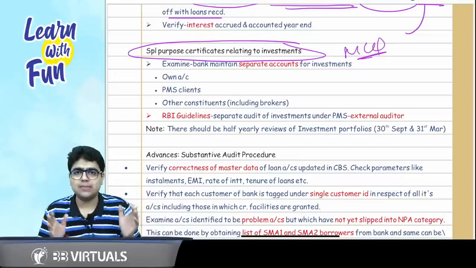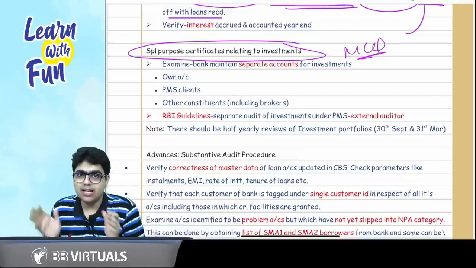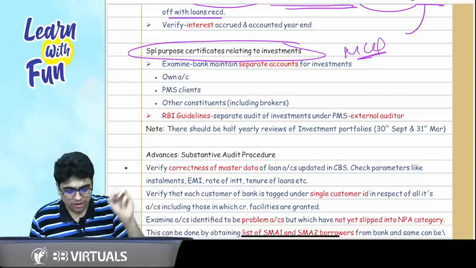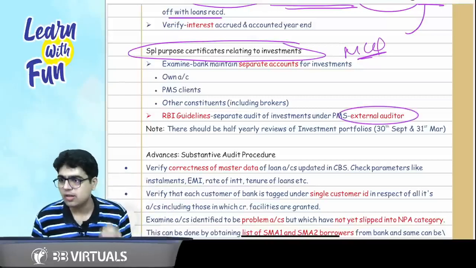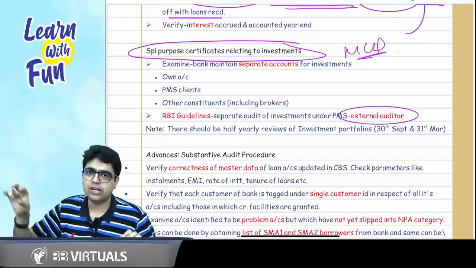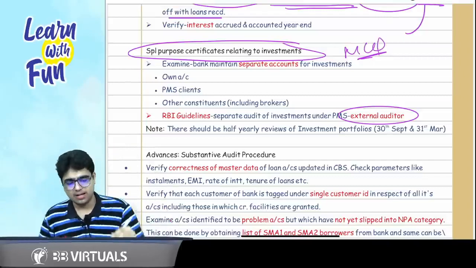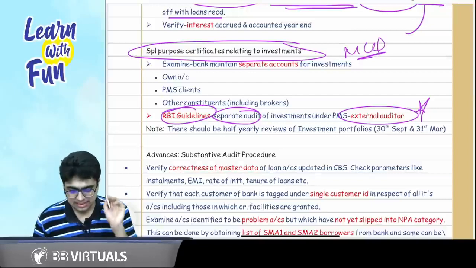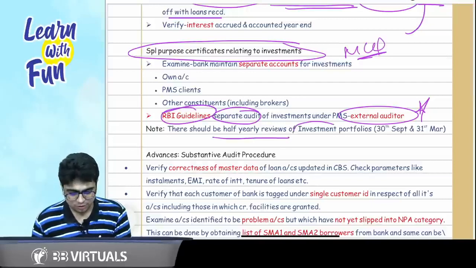Whatever be the investments, separate accounting should be done. Separate accounting should be done. Not only separate accounting, separate audit needs to be done by the external auditor. So ICAI can ask who needs to do the audit: external auditor, concurrent auditor, internal auditor. Remember, external auditor, separate audit as per the RBI guidelines. Okay sir, half yearly reviews need to be done for the investment portfolios on 30th of September and 31st of March.